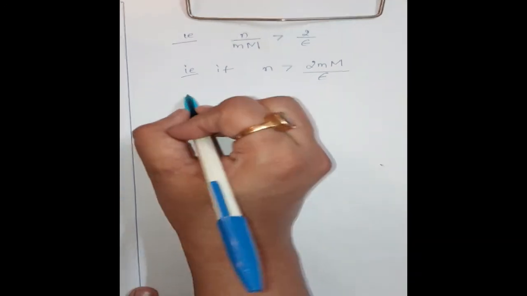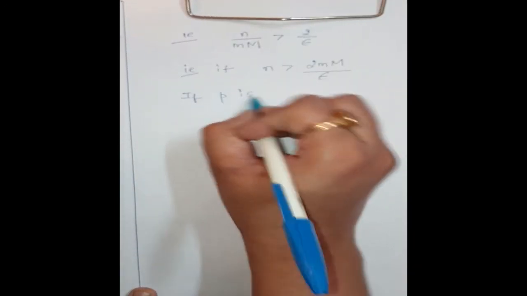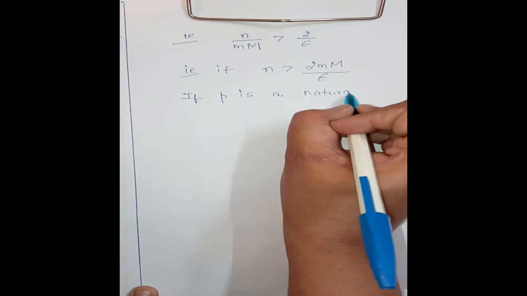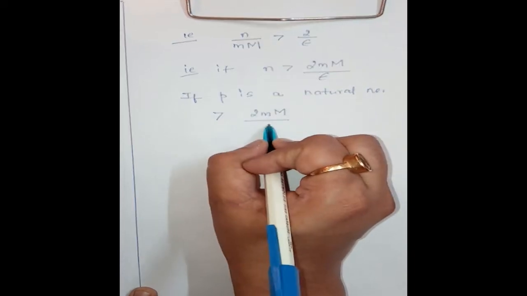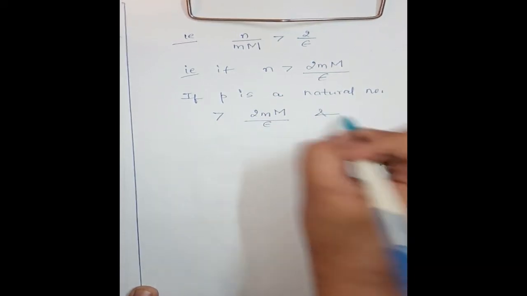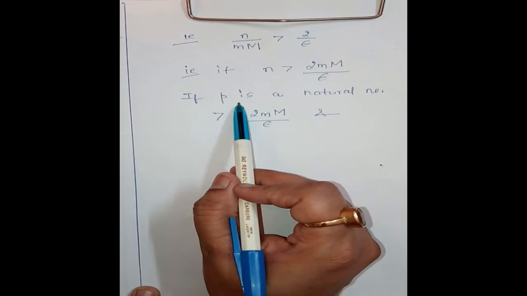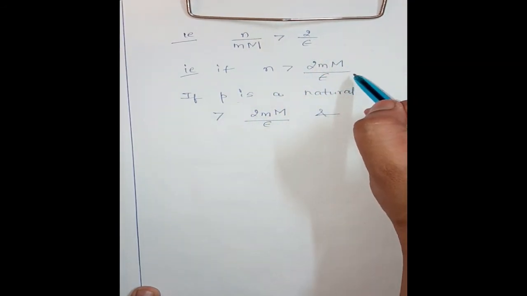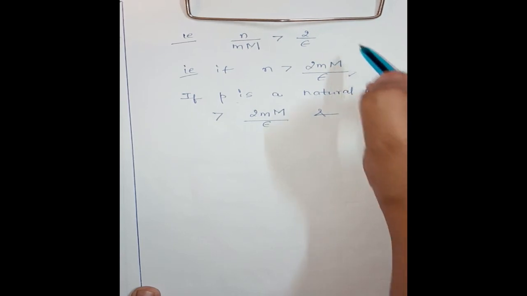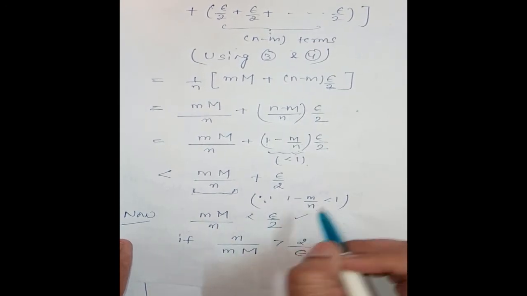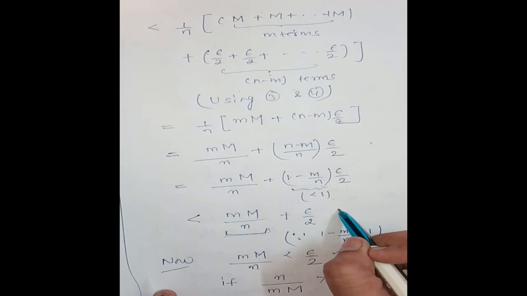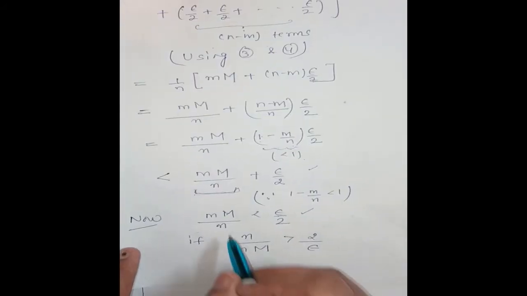Now, if p is a natural number greater than 2 into m into capital M divided by epsilon, for p this inequality holds, and this holds for n greater than or equal to m, and this holds for n greater than or equal to p.